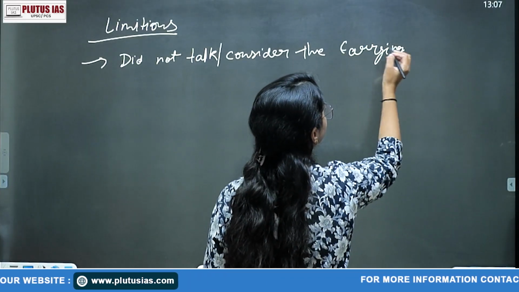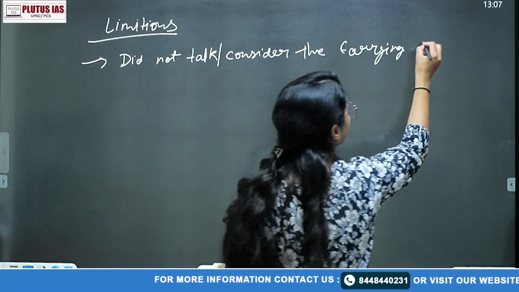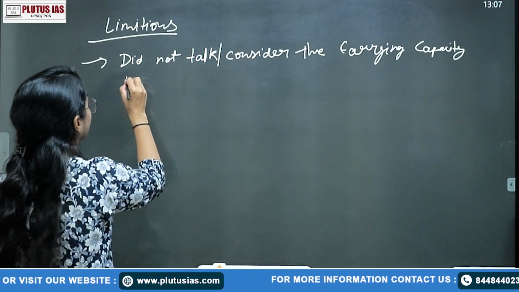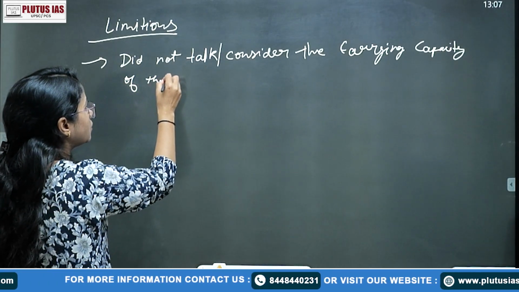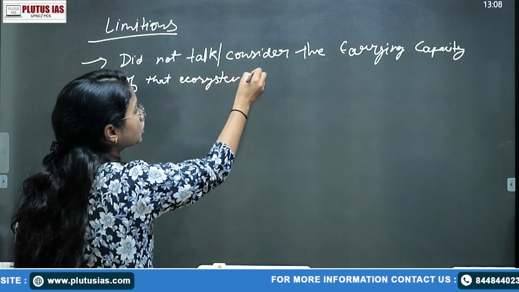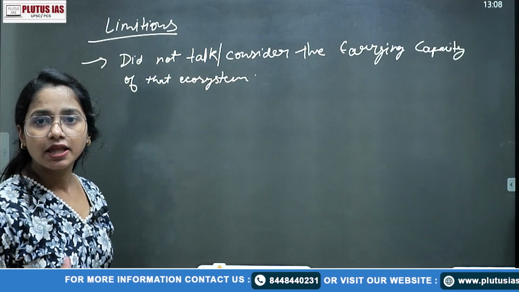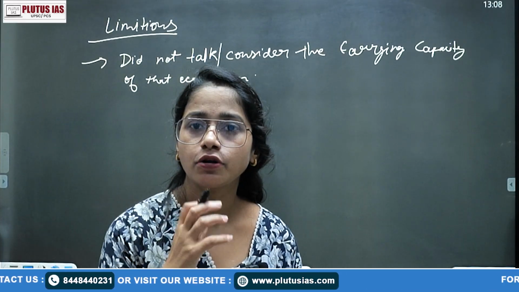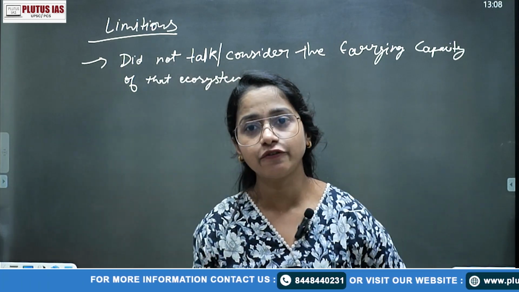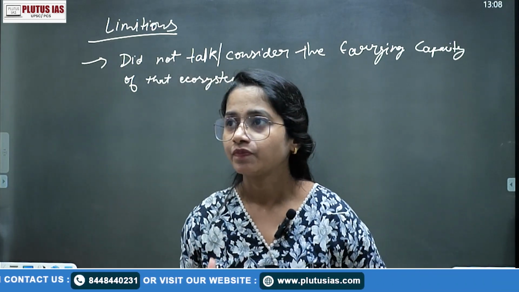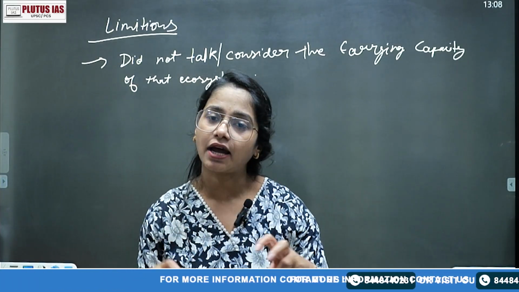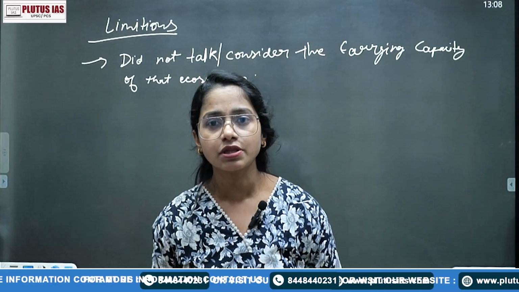This is also one of your questions: carrying capacity of that ecosystem. What does that mean? When we are saying the population of deer is going to increase, the population of deer is also dependent on some factors, right? Some basic availability of their food. Suppose the deer population depends on the grasses there, so that grass availability is the carrying capacity of that ecosystem, right?